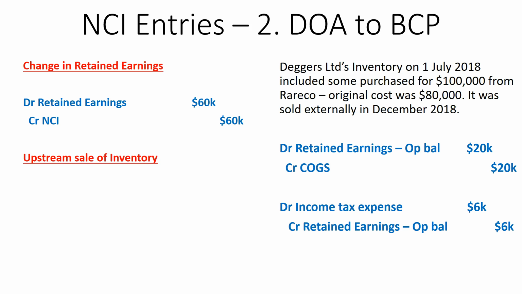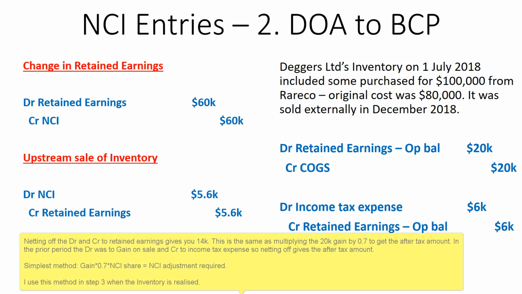So we reduced our unrealized profit by $20,000, and we also would have reduced our income tax expense by a corresponding $6,000. So what we're going to do is we will debit NCI by 5.6 thousand and credit retained earnings 5.6 thousand. Why? Because as I just said, we, upon consolidation, reduced our profits by $20,000. We reduced our expenses by $6,000. So that would be a net reduction to our retained earnings of $14,000.